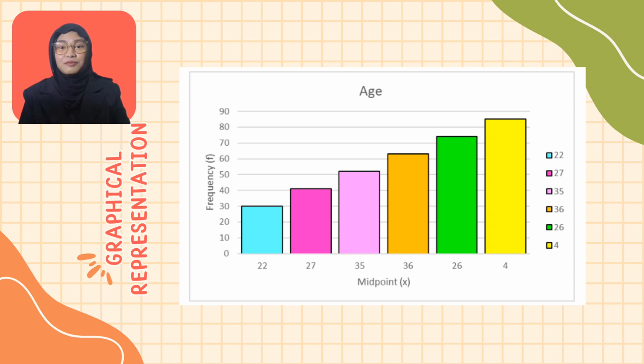Next, the midpoint has to be found to construct the histogram. The midpoint is the sum of the lower and upper limits of the class divided by 2. The midpoints are 30, 41, 52, 63, 75, and 85 respectively. The class interval 56 to 68 has the highest frequency, while class interval 80 to 90 has the highest midpoint.